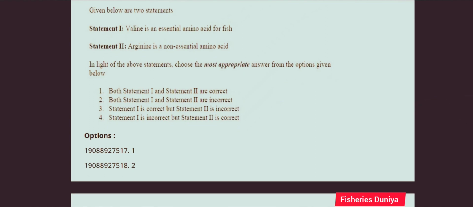Next question. Given below are two statements. Statement 1, valine is an essential amino acid for fish. Statement 2, arginine is a non-essential amino acid. So the correct answer for this question is option number 3. Statement 1 is correct, but statement 2 is incorrect.